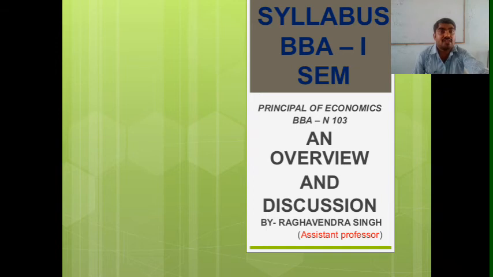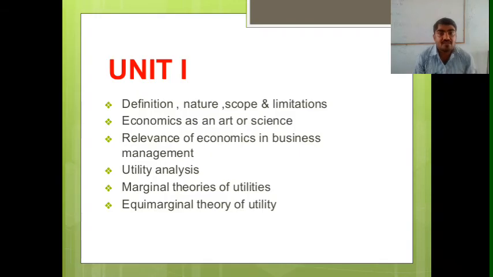Okay, so now we have to come to unit first. In unit first we have to study the definition, nature, scope and limitations of the principle of economics in terms of business or in relation with business administration. We all know that where 6 economists are standing together, there are always 7 opinions.